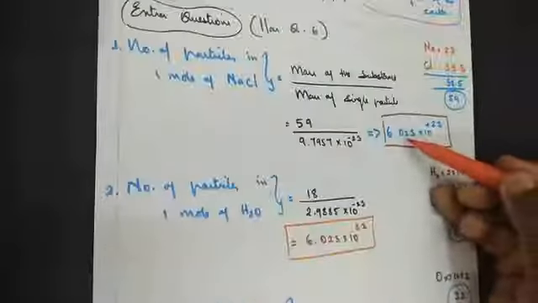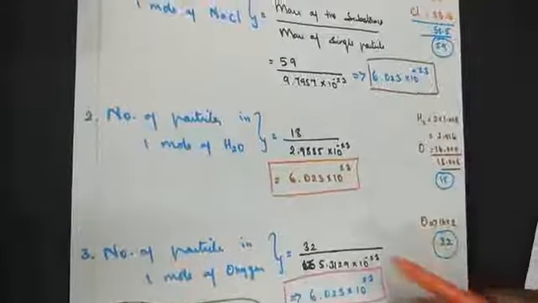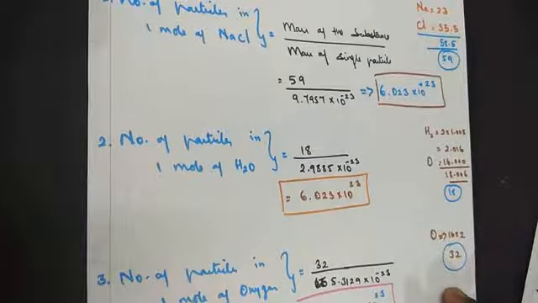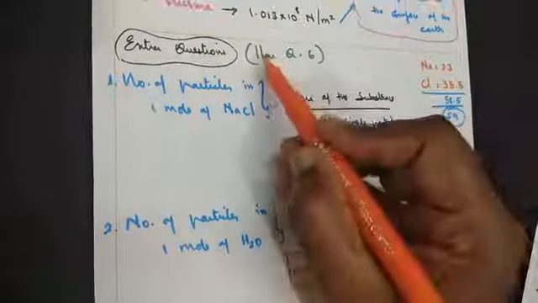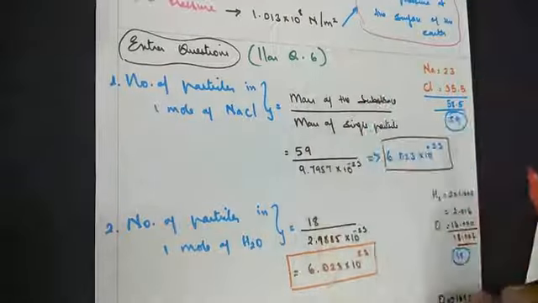So hence, 1 mole of any substance, be it in the form of a solid or a liquid or a gas, comes up to the same value of 6.023 into 10 to the power 23. Now, similar questions are explained to you on page number 6 in your textbook. You can refer to that and cross-check for your better knowledge.